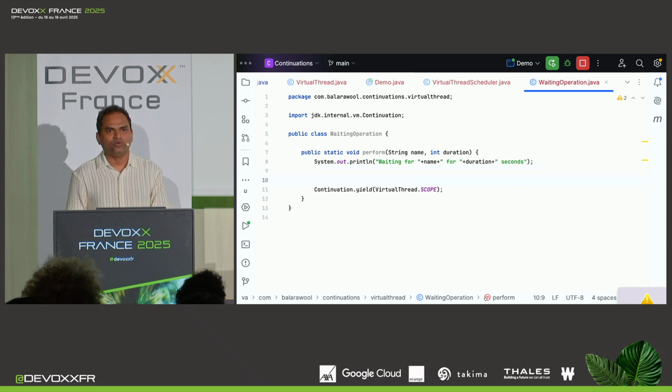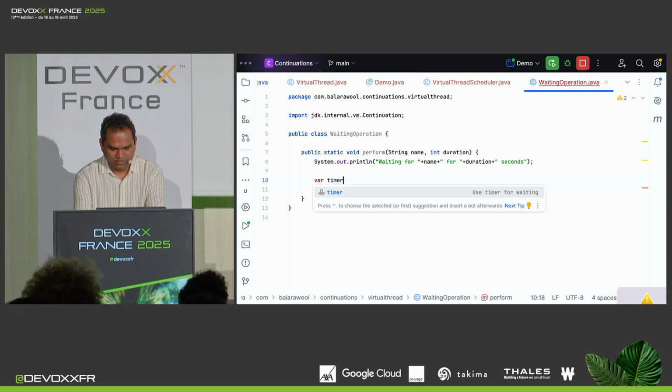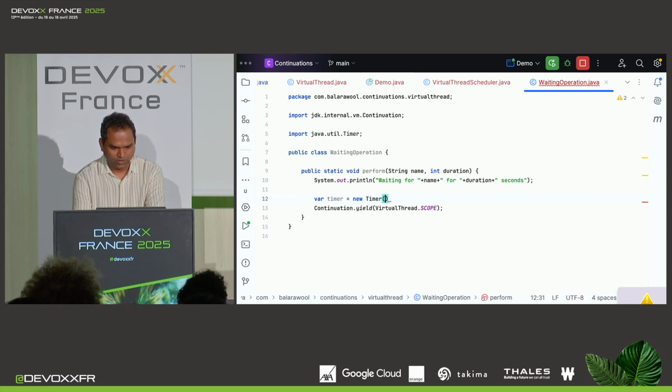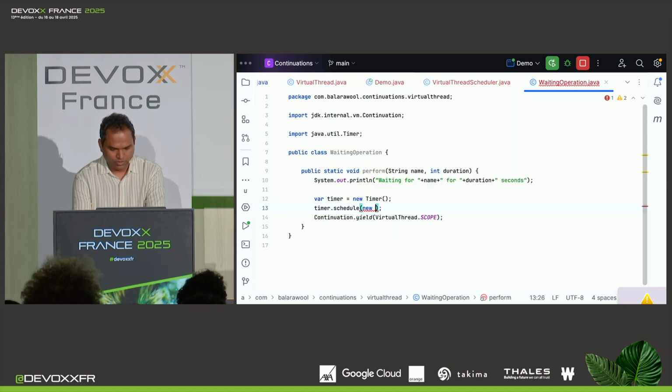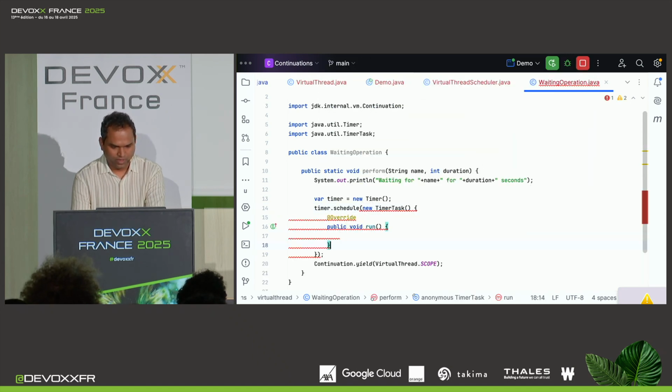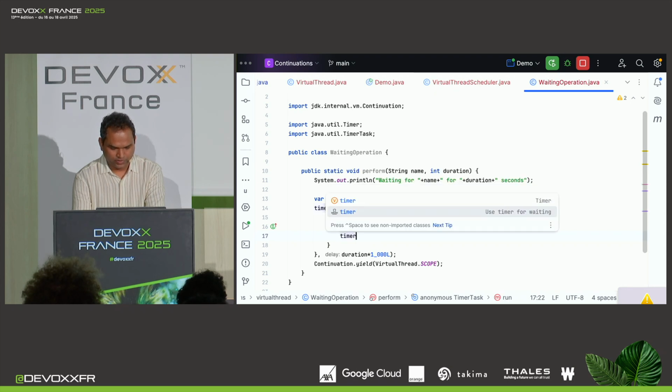There are many ways to resume the execution. I'm going to use a timer. Timer is not the best thing, but it's good enough for us. So let me just use that. So timer.schedule, and I'm going to schedule a new timer task. And I want to resume that after duration amount of seconds. And I shouldn't forget to cancel the timer here.